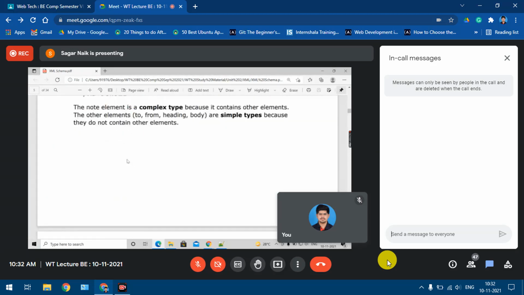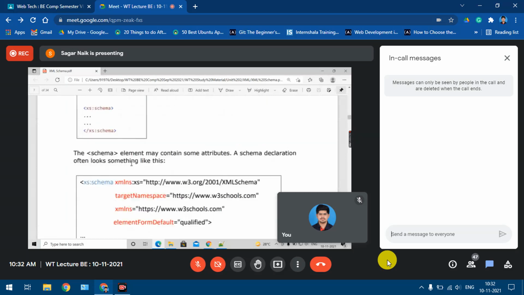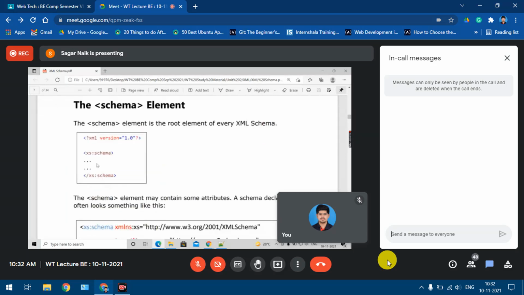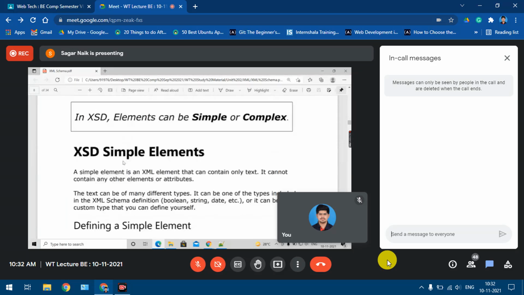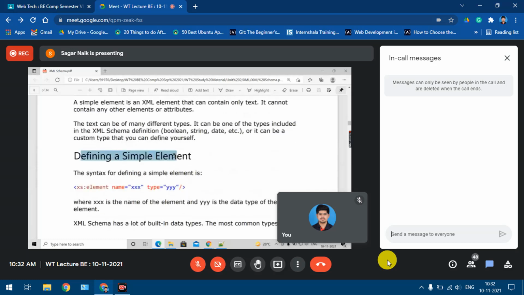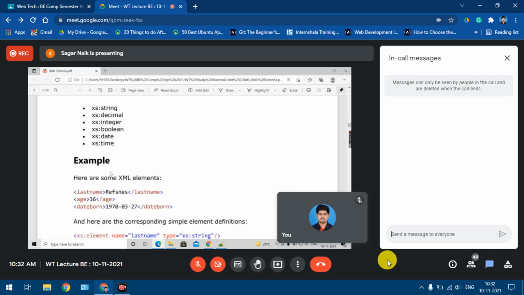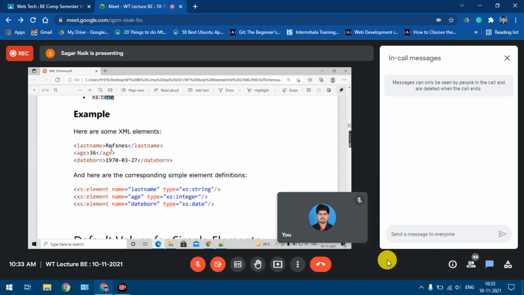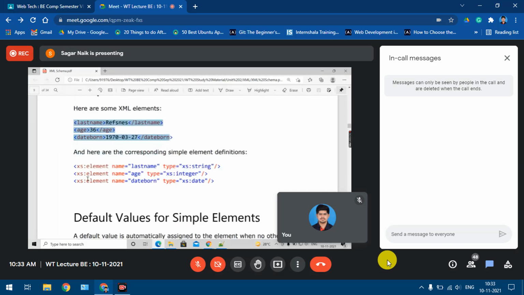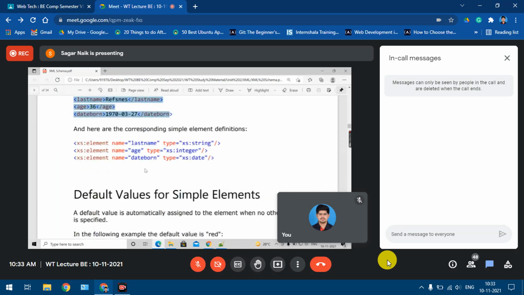So this is schema, then reference, then the schema element. This will be the structure of the schema element. Then defining simple elements we had seen yesterday. And these were the different data types, some of the standard data types in XML schema: string, decimal, integer, boolean, date, and time. Now again, these were some examples we had seen. All these things were done yesterday in class.